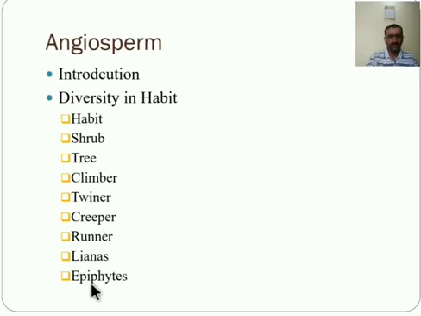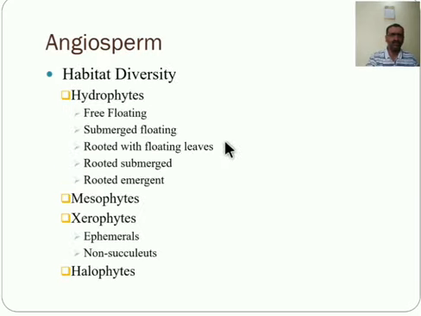Next one is epiphyte, the plant which grows on another plant but does not absorb food from it. They produce their own food material, but they grow on another plant. They are known as epiphytic plants. This is about the diversity of habit.